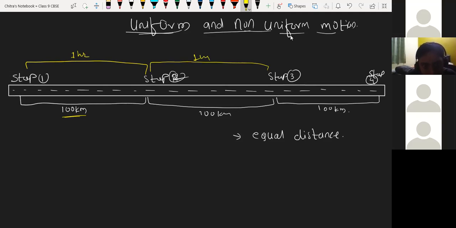See, again the time interval is the same. Suppose from stop 2 to stop 3 it takes 2 hours; then it won't be uniform motion. We will discuss that later. So can we say this is an equal time interval? Yes, sir. I'm writing here: equal time interval.